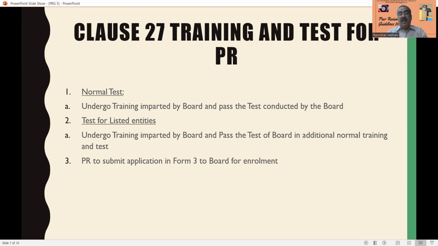Then the peer reviewer has to submit application Form 3 to the board for enrollment. Now the peer reviewer has to submit an application for the enrollment. Then he has to give a declaration of confidentiality in Form 3 to the board.